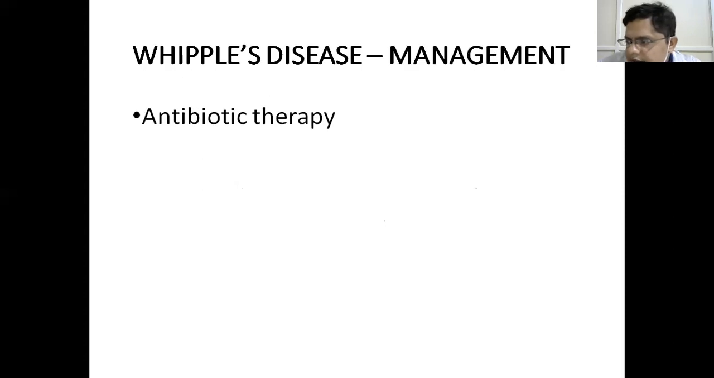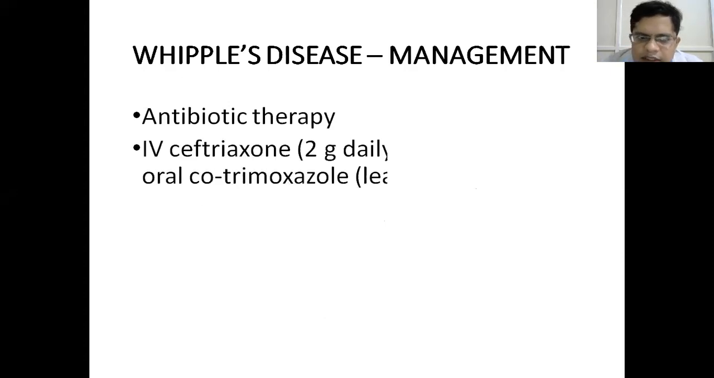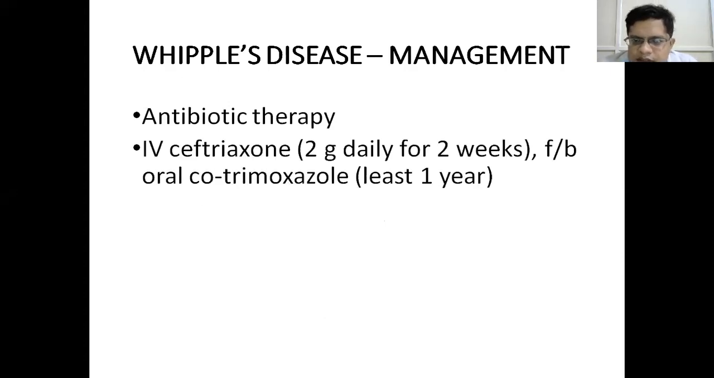So how do you manage? Because this is an infection. This is the bacterial infection. We give antibiotic therapy. So IV ceftriaxone 2 grams daily for 2 weeks is the drug of choice, followed by oral cotrimoxazole. It is given for at least 1 year. So this is a prolonged treatment.